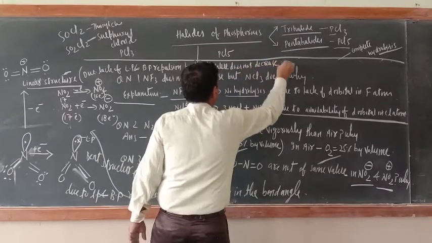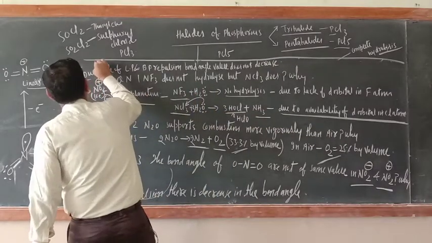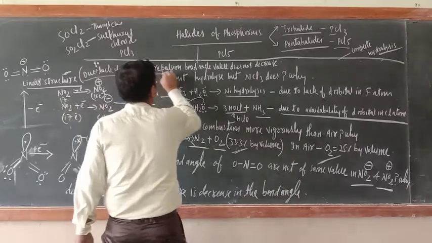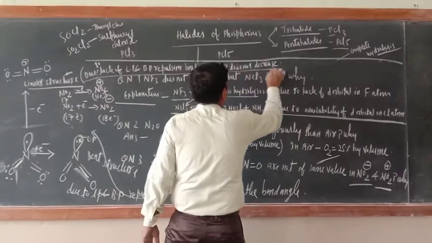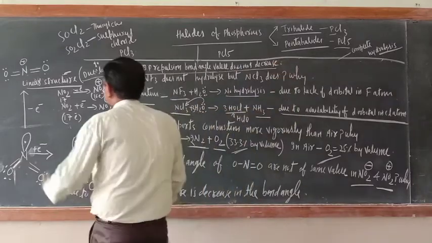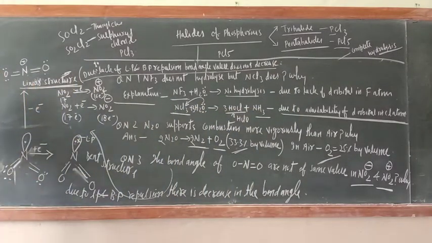Bond angle value does not decrease due to lack of lone pair bond pair repulsion. That is why it has a linear structure. Okay, linear structure bond angle is 180 degrees.